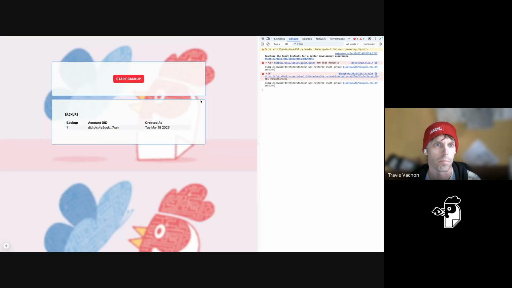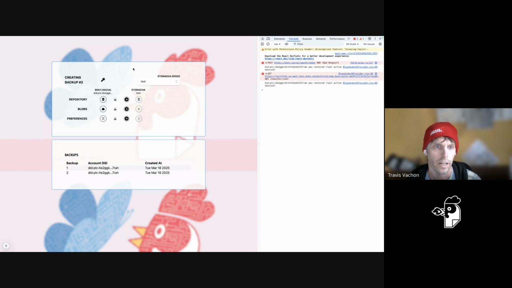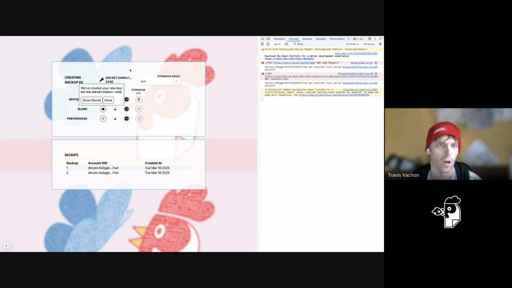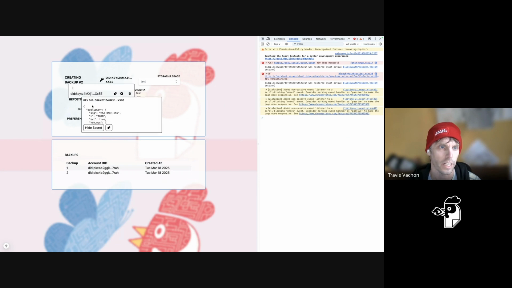So over here, when I was doing my backups, you may have noticed these little buttons. And they don't work right now. And that's because I don't actually have a key. So I have this little keychain thing, and I can create a key. And when I create a key, I can show the secret. I'm going to copy the secret and not show everybody. I can bring it over to my 1Password.